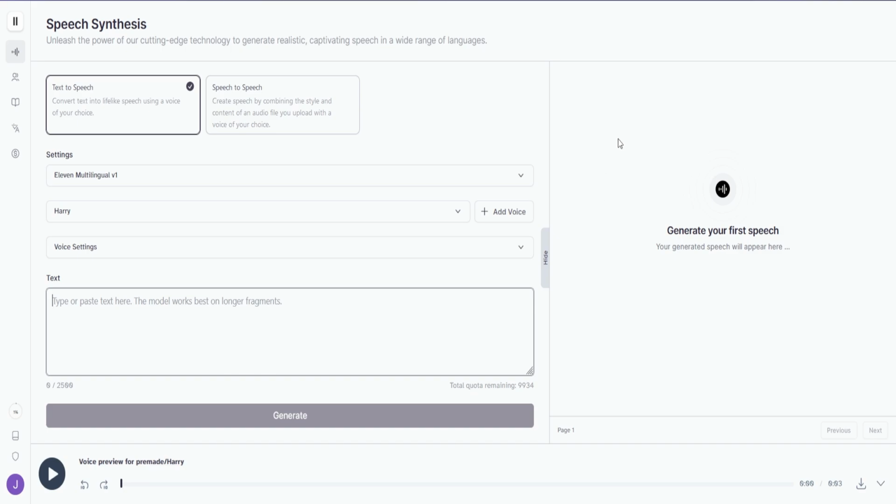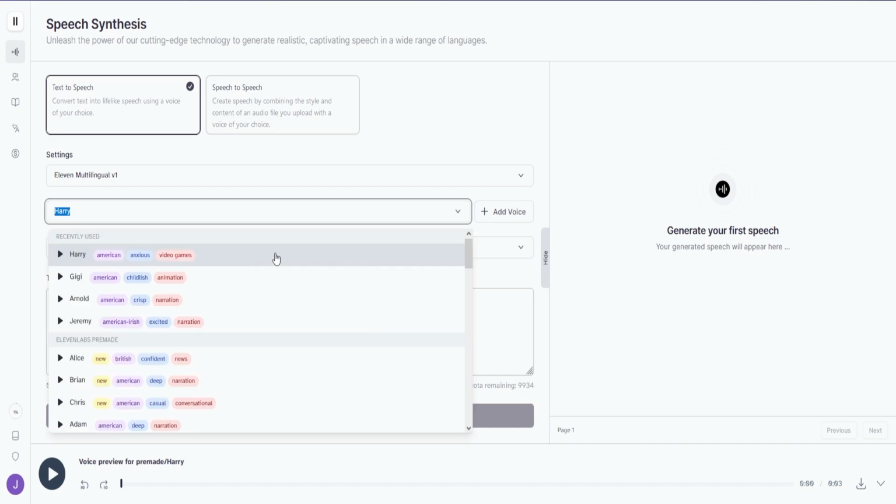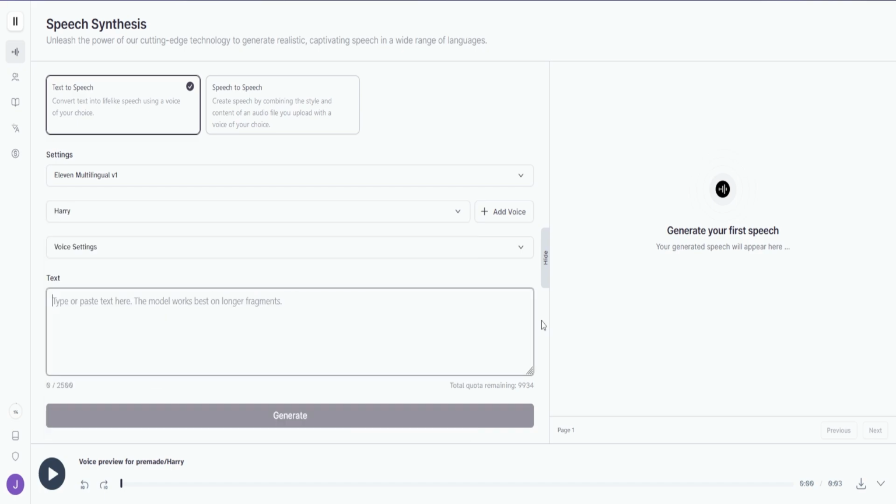Now next I went to the 11labs.io website and registered an account. You can use that for free, but you only have 333 letters available for use. And if you register an account, you've got a lot more. I already chose a voice for Hansel, which is going to be Harry, and I chose a voice for Gretel, which is going to be Gigi. Now I'm just going to enter the phrases, take them as they are, and implement them into the story.